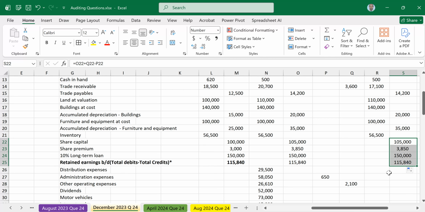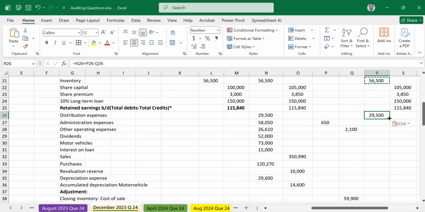Distribution, we use the debit formula. The debit formula will be dragged all the way to this part for interest on loan. Sales, we use the credit formula. Then purchases, we use the debit formula.